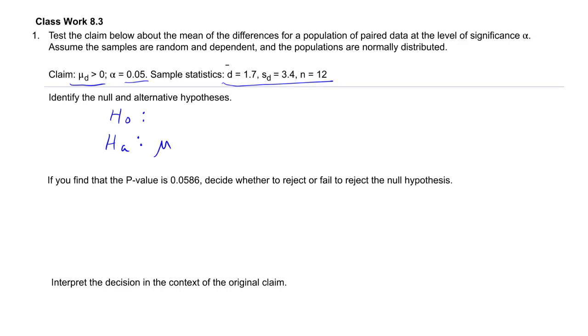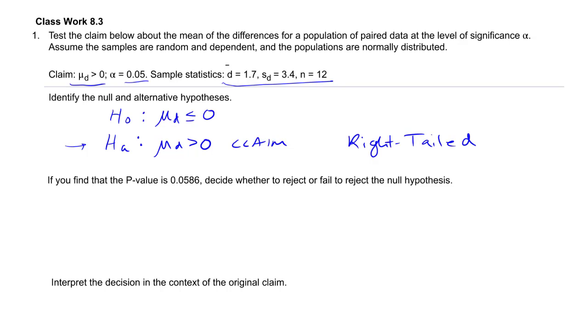Again, that has to be the alternative because it doesn't have the equals. So the null hypothesis would be mu d less than or equal to 0. This has been given as the claim. If we look to the alternative here, we see that mu d greater than 0 tells us this would be a right-tailed, so one of the one-tailed versions.